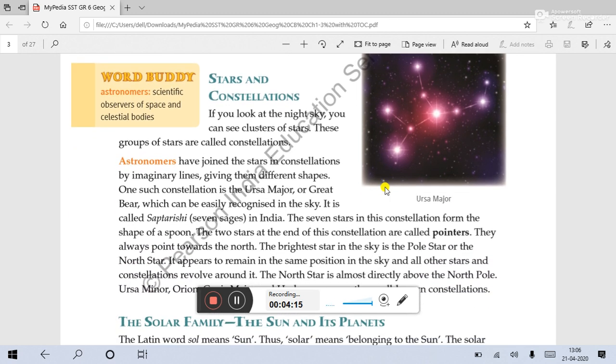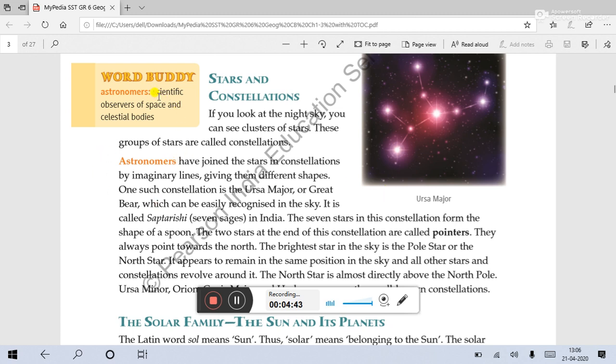Next topic is stars and constellations. We have studied about stars. Now, what is a constellation? Constellation means a group of stars. A group of stars together are called a constellation. Astronomers have joined the stars in constellations by imaginary lines, giving them different shapes. So, who are astronomers? We need to study it first.